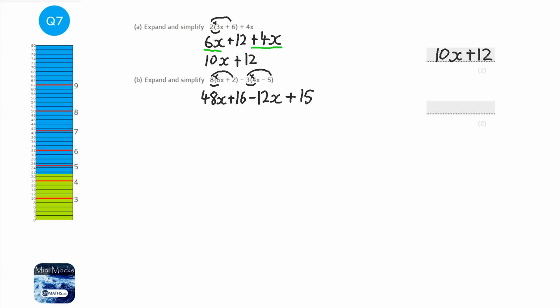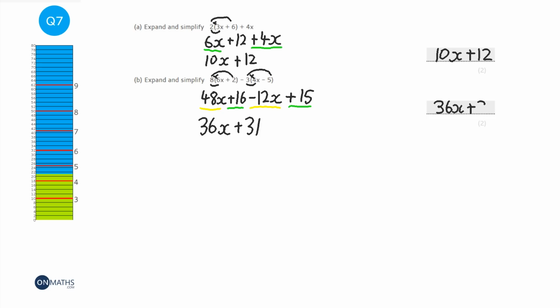Then we look for like terms, so we've got the 48x and the minus 12x, and we've got the plus 16 and the plus 15. So we want to do 48x take away 12x. If we take away 2 it's 6, if we take away 10 it's 36x. Then we want to do 16 plus 15. Well, 15 plus 15 is 30, so that's going to be 31. So the answer is going to be 36x plus 31.